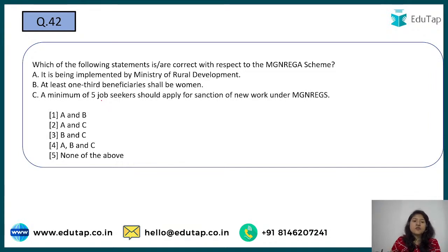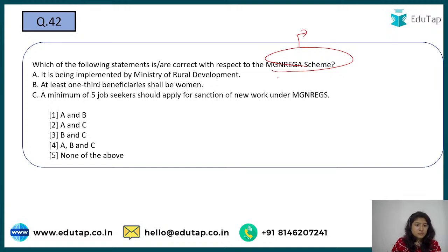Next we have: which of the following statements is/are correct with respect to MGNREGA. Okay, so MGNREGA is a scheme under Rural Development, very important. Every year a question has been asked from MGNREGA in your NABARD exam, so it would be a big mistake on your part if this is the scheme you are skipping for the examination. Okay, you have the options and you have to tell the right one.